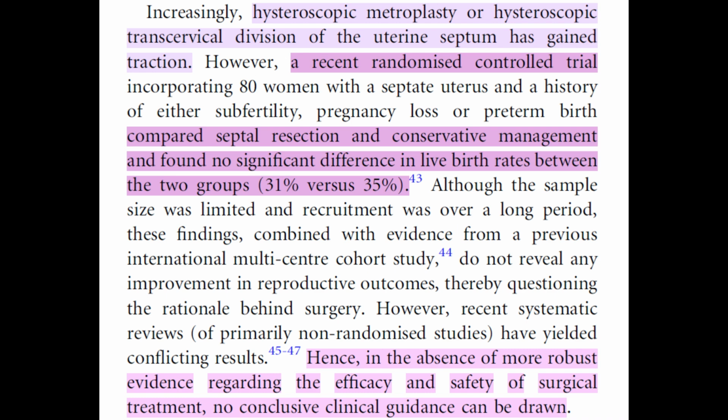However, a recent randomized controlled trial incorporating 80 women with a septate uterus and a history of either subfertility, pregnancy loss, or preterm birth compared septal resection and conservative management and found no significant difference in live birth rates between the 2 groups, 31% versus 35%. Although the sample size was limited and recruitment was over a long period, these findings, combined with evidence from a previous international multi-center cohort study, do not reveal any improvement in reproductive outcomes, thereby questioning the rationale behind surgery.